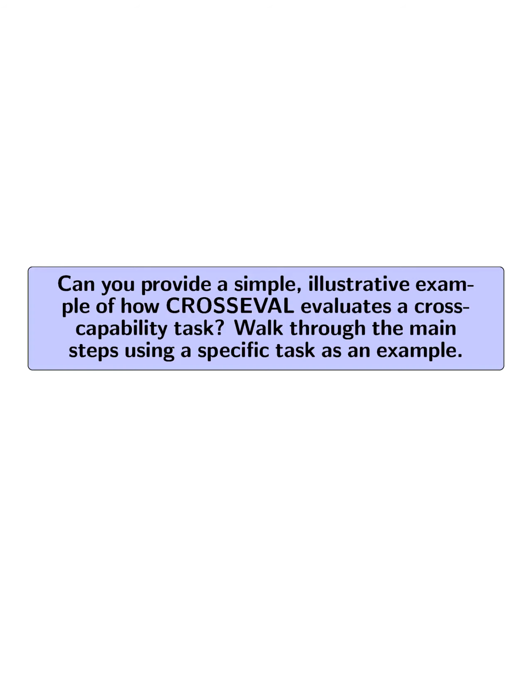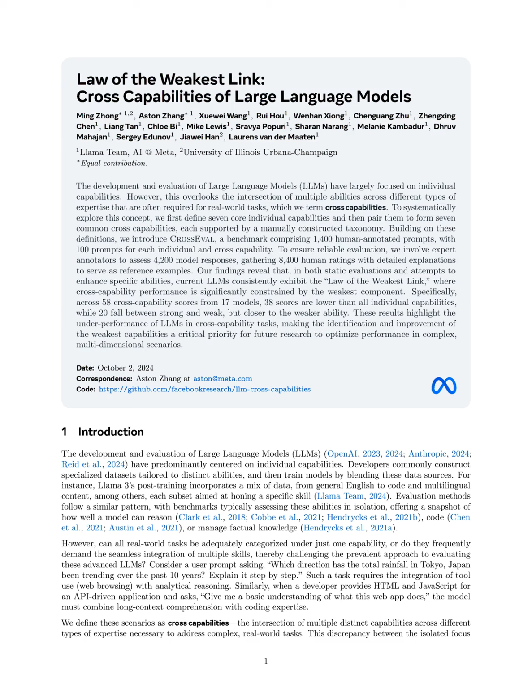Can you provide a simple, illustrative example of how CrossEval evaluates a cross-capability task? Walk through the main steps using a specific task as an example. CrossEval evaluates cross-capability tasks by utilizing a structured framework that categorizes prompts based on individual and cross-capabilities. For instance, consider the cross-capability task of image recognition and reasoning. The evaluation process begins with selecting a prompt from the established taxonomy, such as, "Analyze this chart and explain the